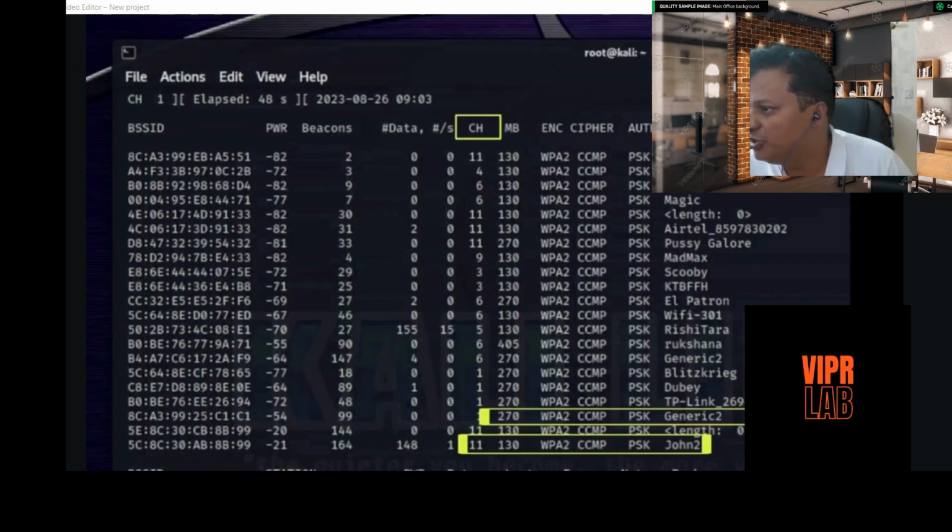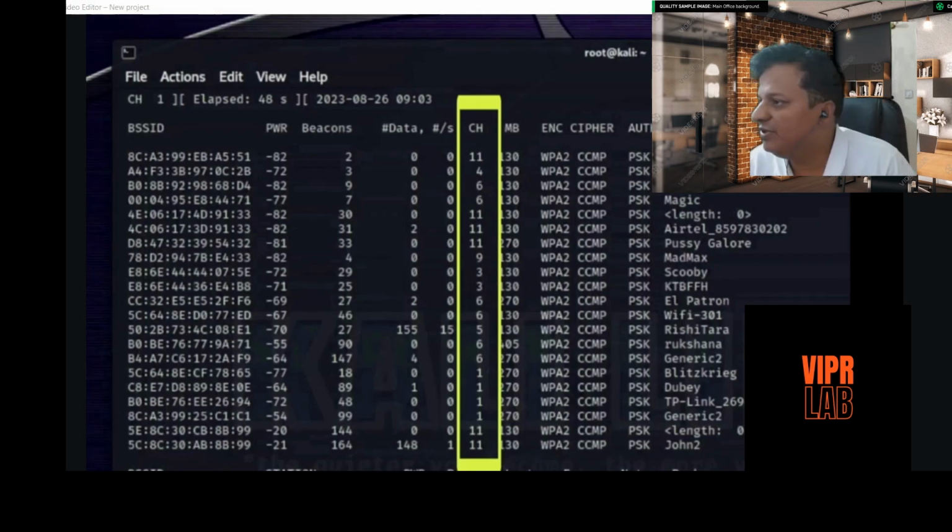Wi-Fi channels are the frequencies in which data are transmitted, right? Let's try to understand what is a channel. Whenever we purchase a Wi-Fi adapter, or even in our inbuilt laptop and mobile devices, there are Wi-Fi adapters.